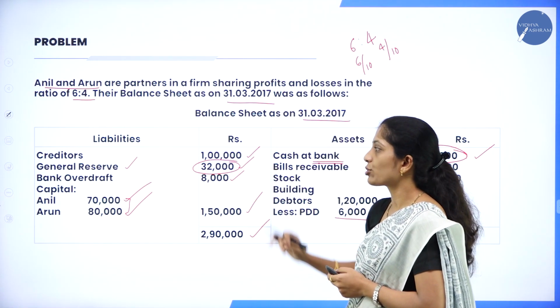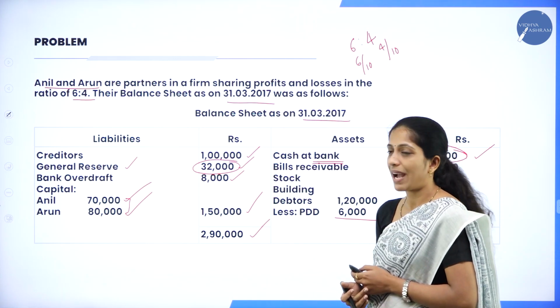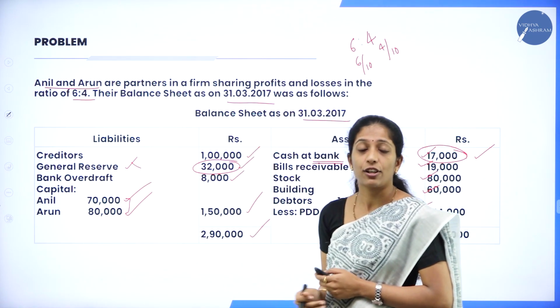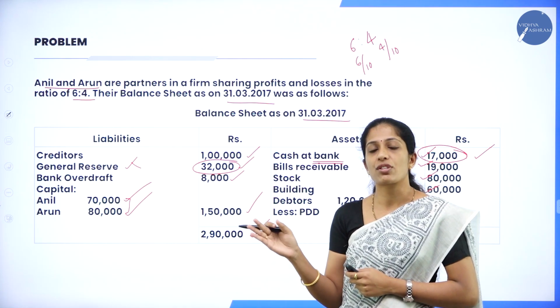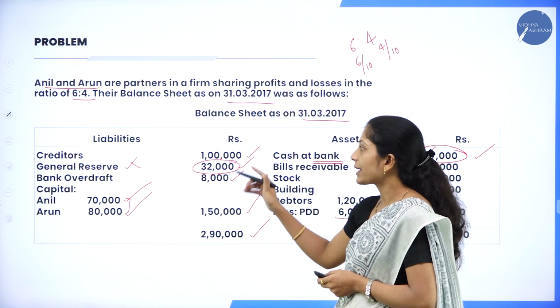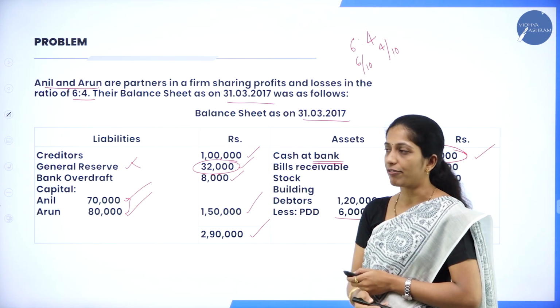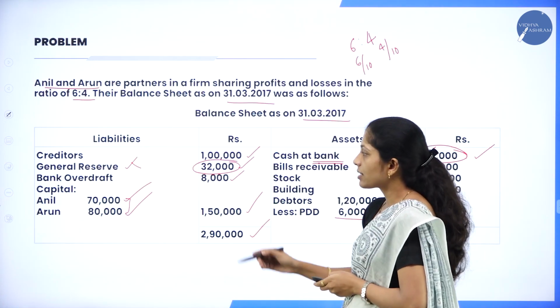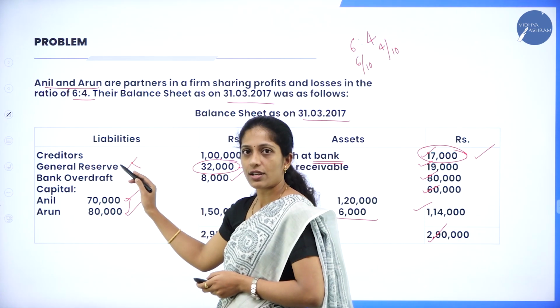So we shall record these two items, creditors as well as bank overdraft. But you are not going to record the general reserve in your balance sheet, because that general reserve we have already distributed in the partners' capital accounts. So take creditors 1 lakh, bank overdraft 8,000. We are not going to record general reserve.